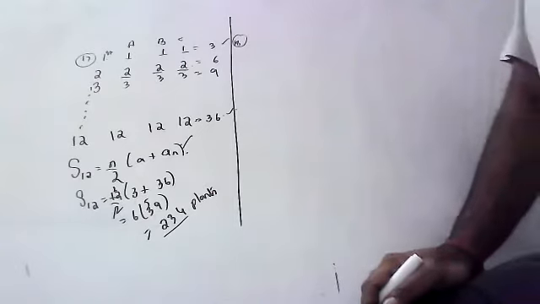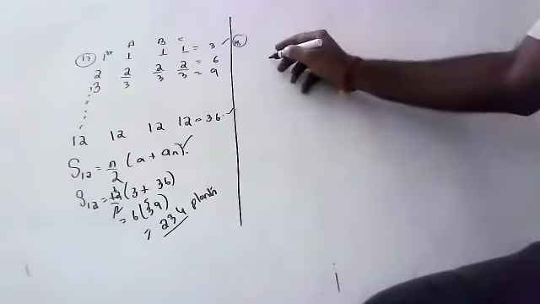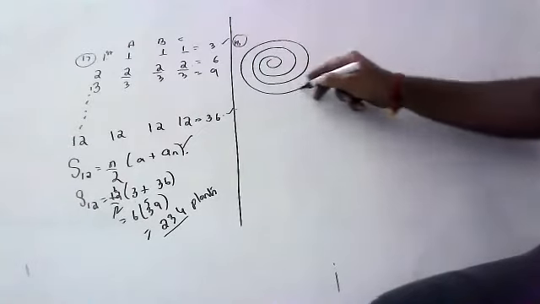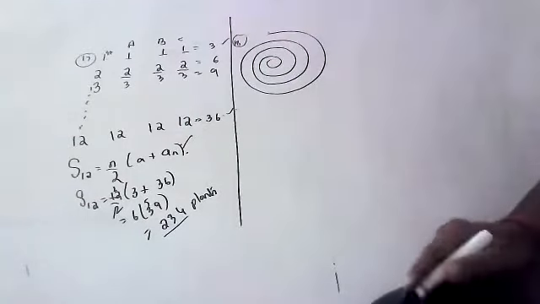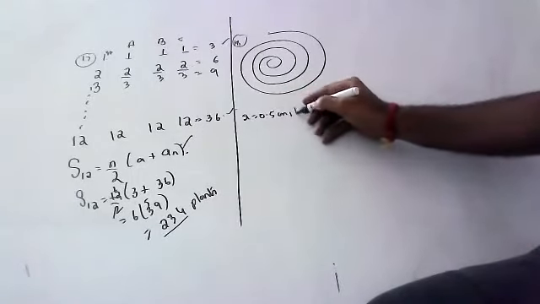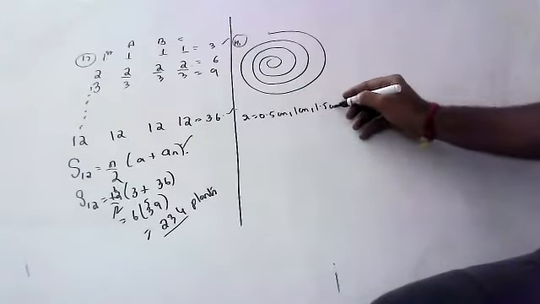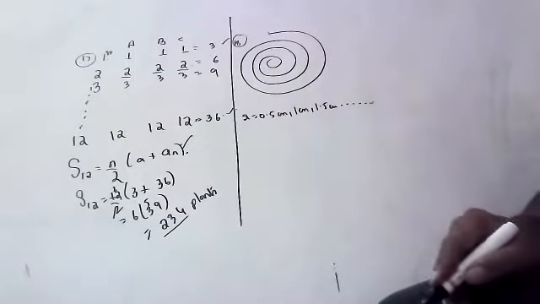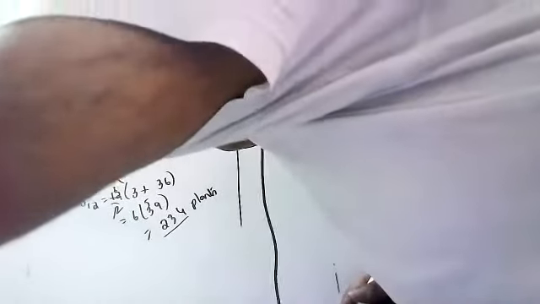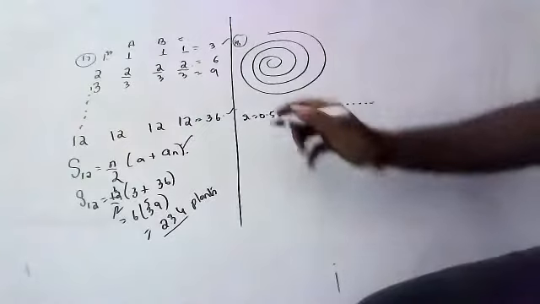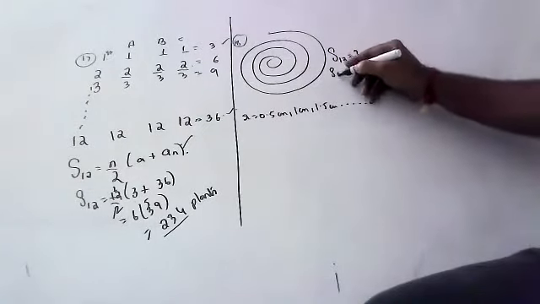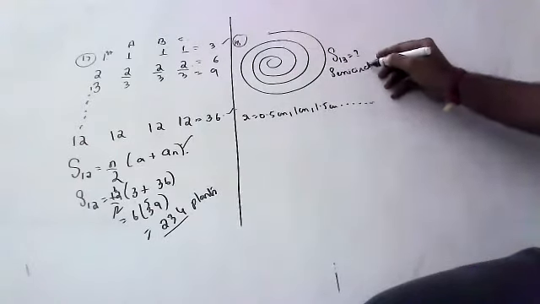Yes, sir. A spiral is made up of successive semicircles with centers alternately at A and B, starting with center at A, of radii 0.5 centimeters, 1 centimeter, 1.5 centimeters, 2 centimeters, and so on, as shown in figure 5.4. See the figure, children. What is the total length of such a spiral made up of 13 consecutive semicircles? So children, 13 consecutive semicircles are there.